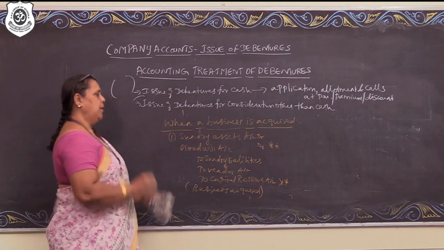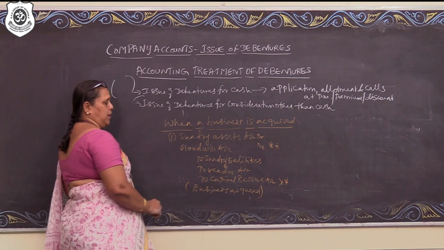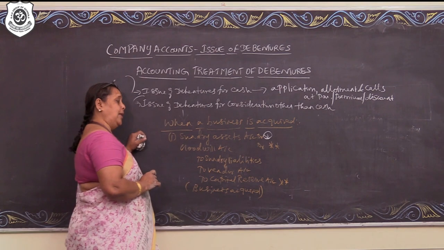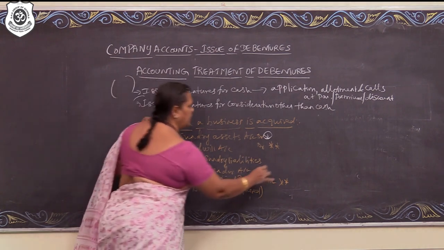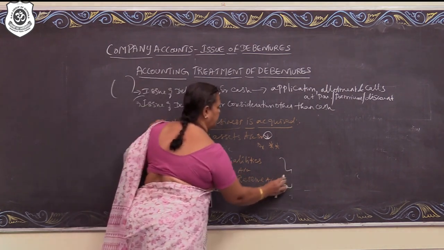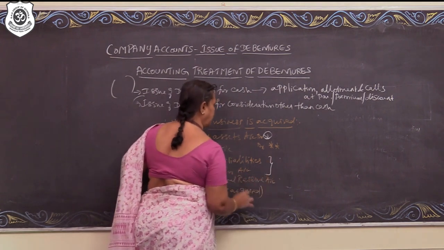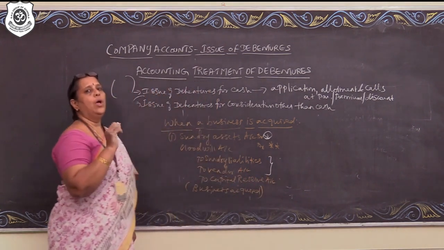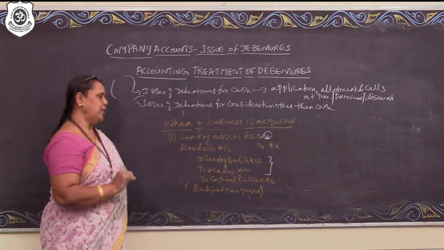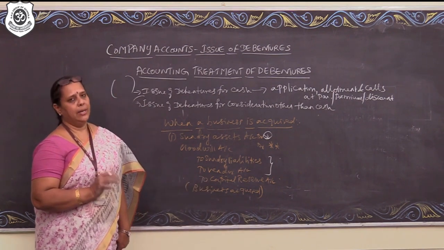Now, why do we debit goodwill or why do we credit capital reserve? When the sundry asset value is more than the sundry liabilities plus vendor, that is, when the asset acquired is more than the sum total of liabilities plus the purchase price, then the difference is the gain to the buyer, which we call capital reserve.